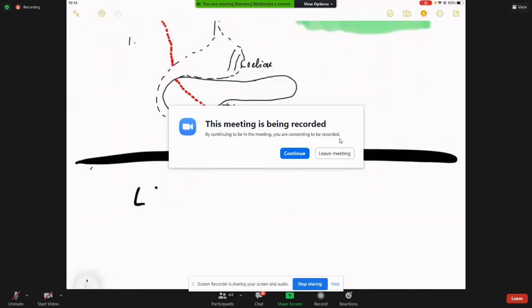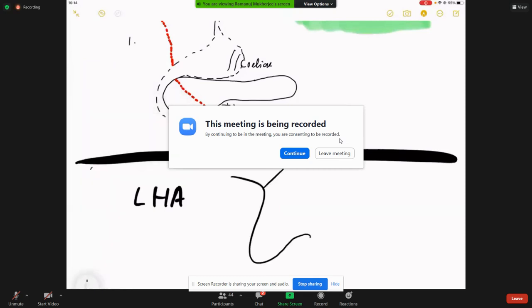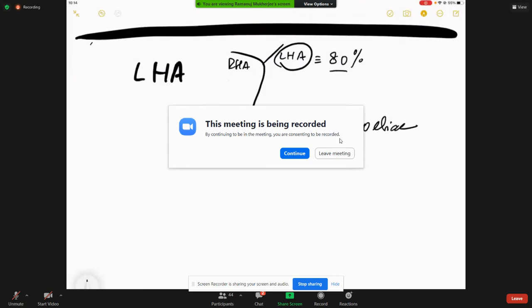Let us talk about the left hepatic artery. Now, left hepatic artery variations are fewer than those of the right hepatic, so to say. The conventional anatomy is that this is the celiac, this is the right hepatic, and this is the left hepatic artery, and in 80% of the cases it arises like this, like the right hepatic did.